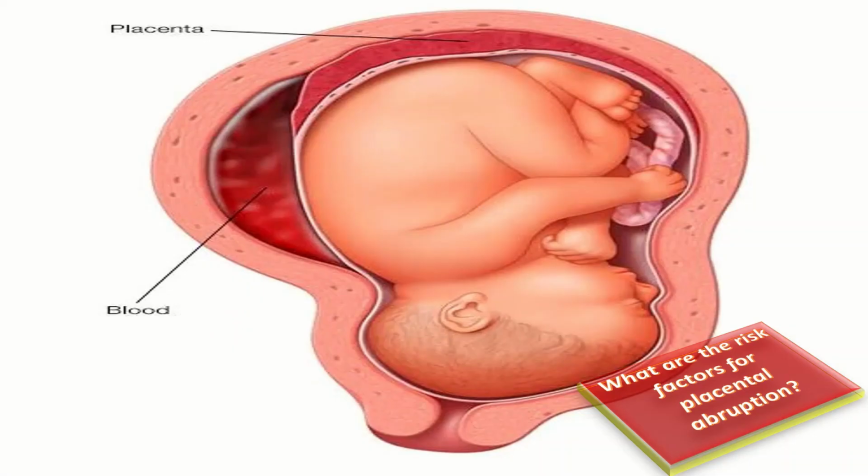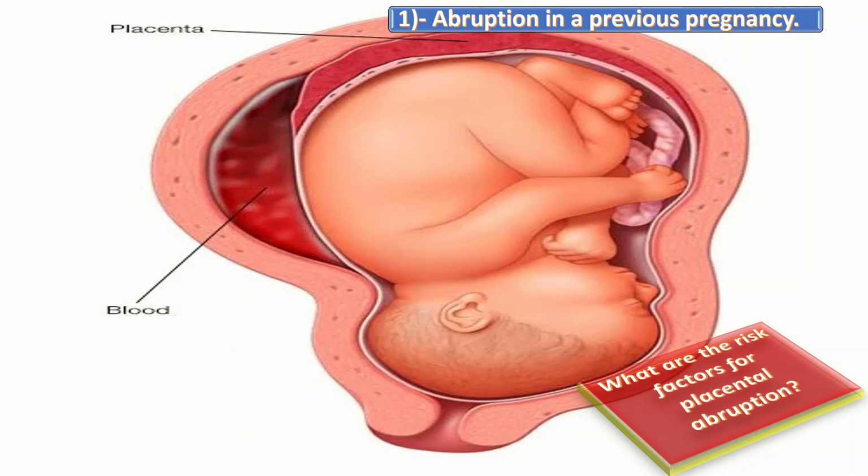So, what are the risk factors for placental abruption? The most predictive is abruption in previous pregnancy. There is 4.4% incidence of recurrent abruption. Abruption recurs in 19 to 25% of women who have had the previous two pregnancies complicated by abruption.